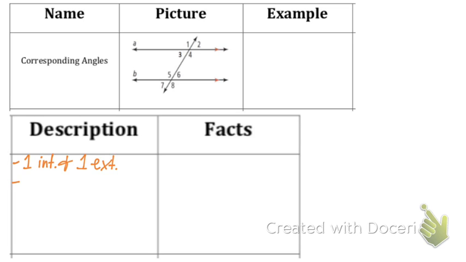That's why I tried doing that one that way, so it wouldn't look as much like an L or an I. The second bullet point is they're going to be on the same side of the transversal. Why'd you write the whole thing out? Yeah, I just did trans. For transversal, we're going to write the whole word out because we shortened it for transitive property earlier. So we don't know which one we'd be talking about.